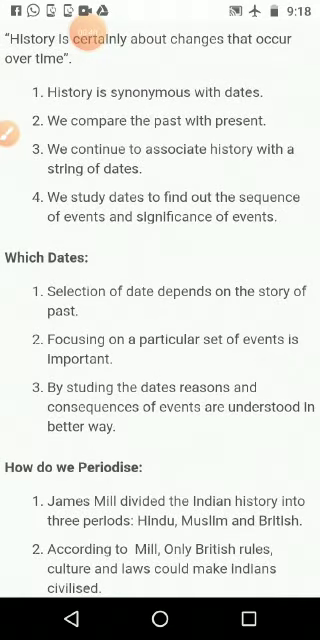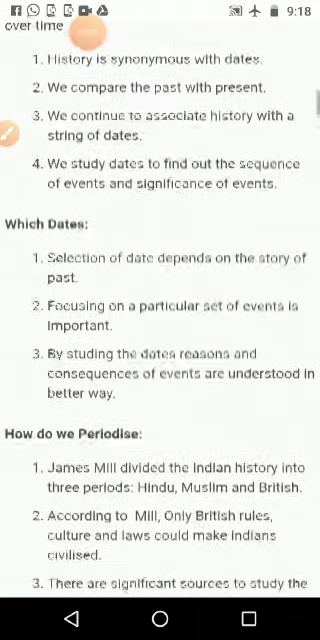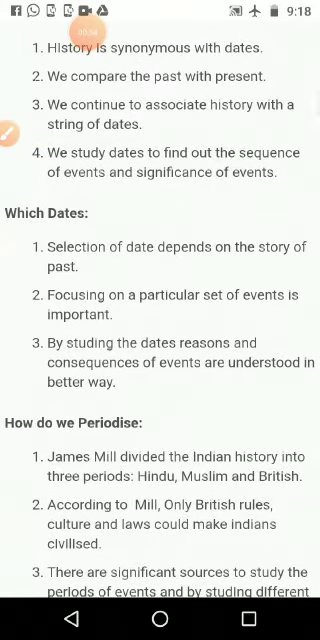Whenever we are studying, we want to learn dates, years, things like that. Dates come as synonymous with history. If an event happened on a particular day or in a particular year, we want to remember it, and we compare the past with the present. This is how we try to understand history, with what is available today. We make the comparison of past and present, not with the future, only the past with the present.